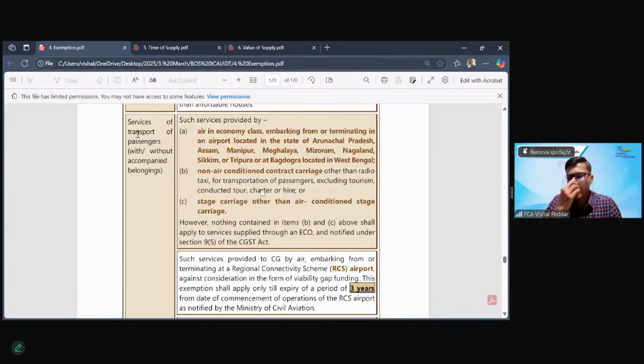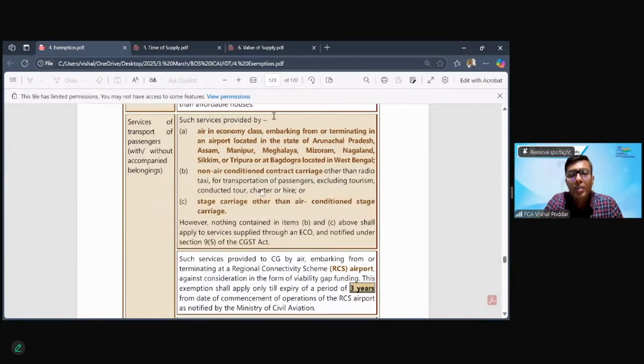Now I'll explain. When I say common man, the simple question is whether air travel is done by the common man. The answer is no. So air travel has to be exempt or taxable? It has to be taxable because it is not done by the common man. What is our logic for this entire category? Transport service for the common man is exempt. So air travel should be taxable.